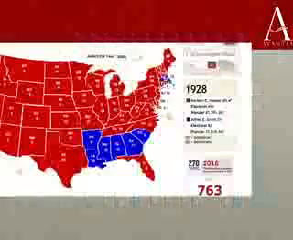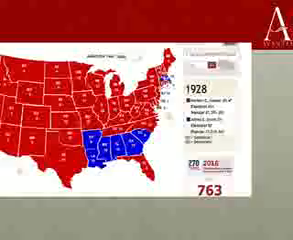1928, look at the next election, the next slide. And we have here, Hoover wins. And Hoover wins most of the country, but look what he doesn't win. He doesn't win the South. Again, the South stays very strong as Democrat.